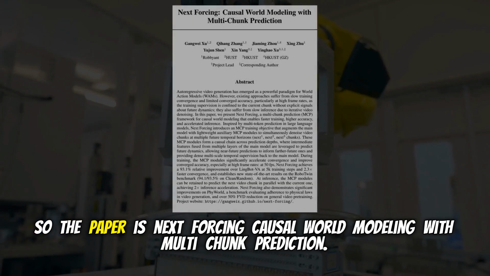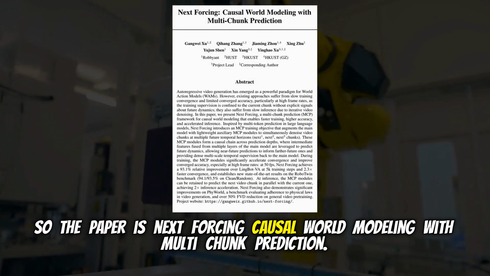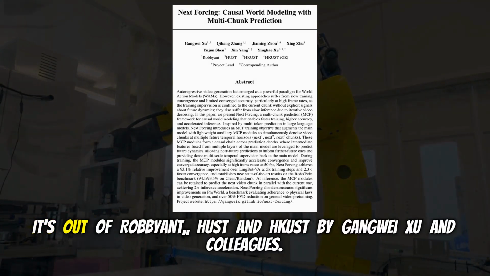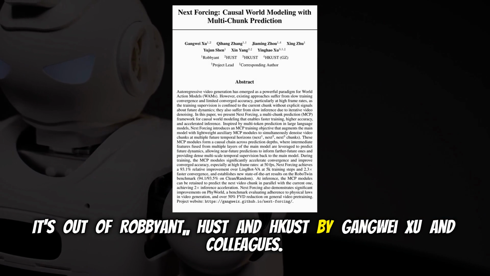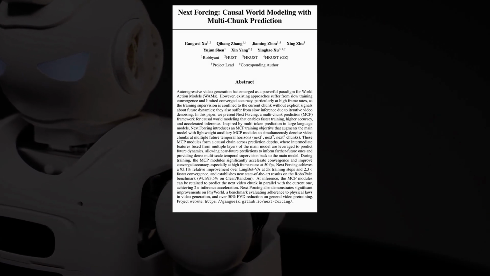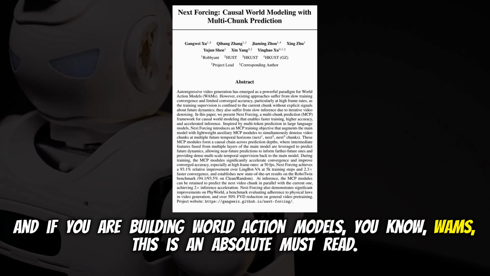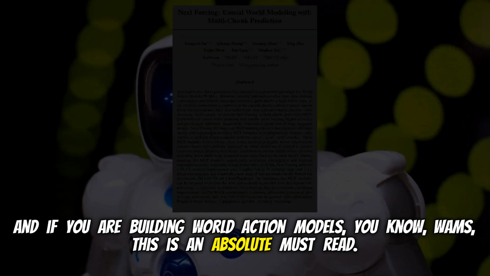We do. So the paper is Next Forcing, Causal World Modeling with Multi-Chunk Prediction. It's out of Robbyant, HUST, and HKUST by Gangwei Zhu and colleagues. And if you are building world action models, WAMs, this is an absolute must-read.